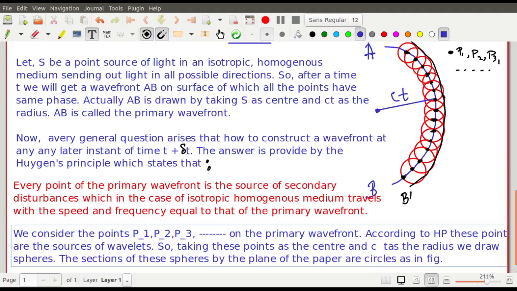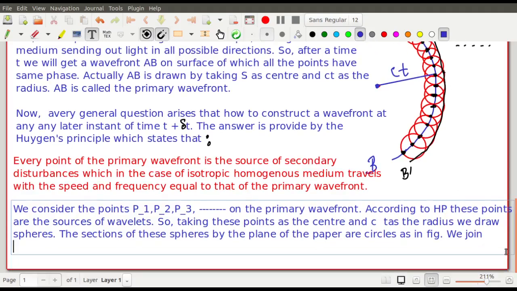We join these circles tangentially by dotted lines. I said spheres, but I mean circles. We join these circles tangentially.